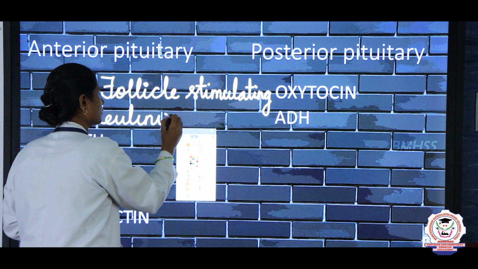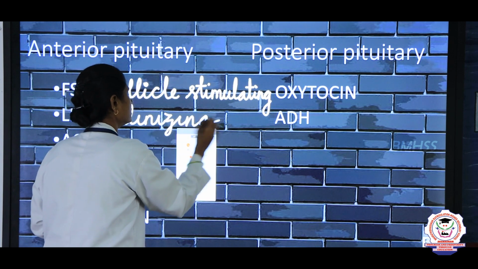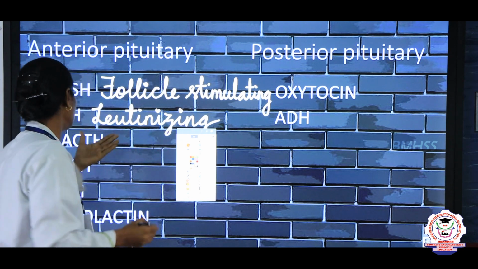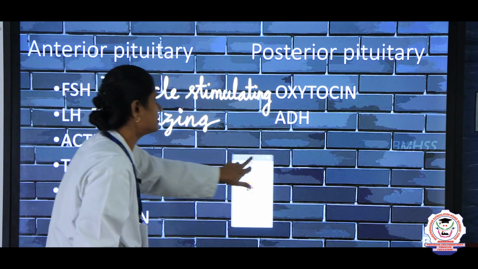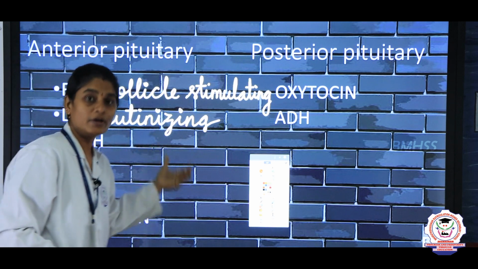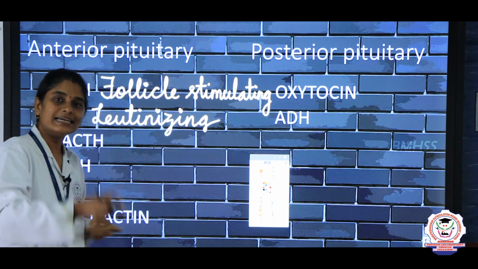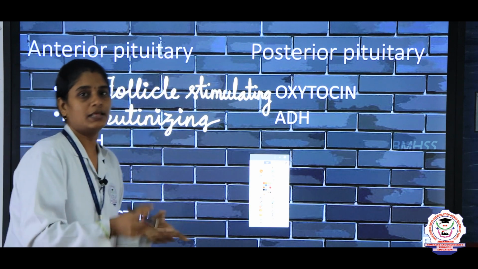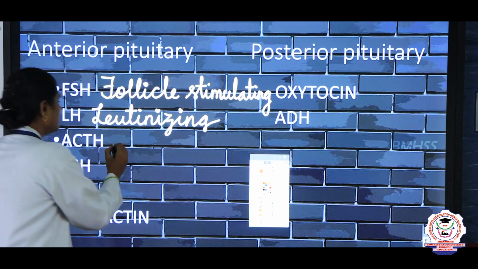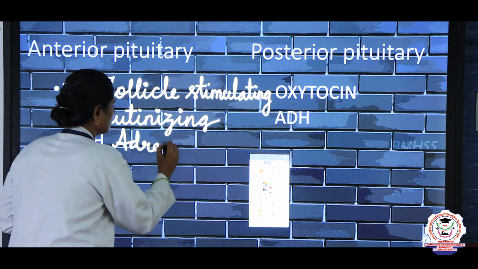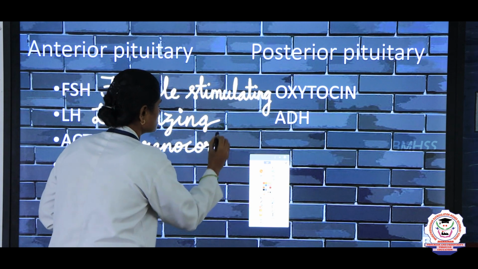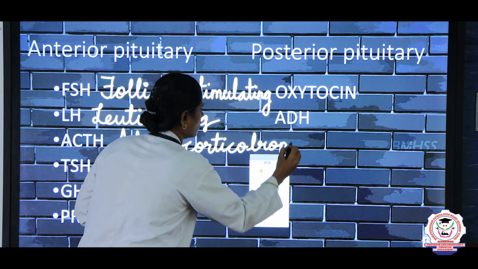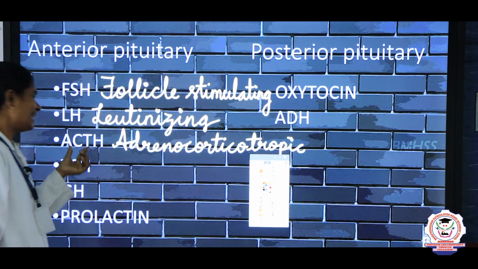Luteinizing hormone also helps maintain our body. And then ACTH. ACTH refers to adrenocorticotropic hormone, where the pituitary gland signals the adrenal gland to produce the hormones that are produced by the adrenal gland. So this is known as adrenocorticotropic hormone. That is why it is known as ACTH.